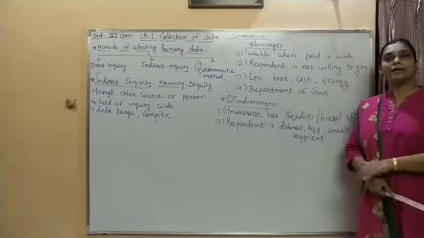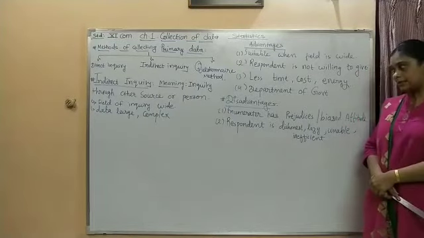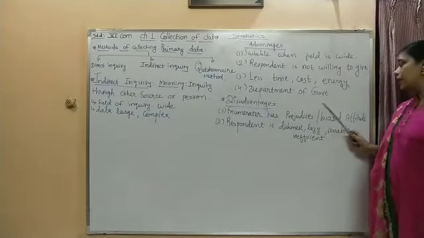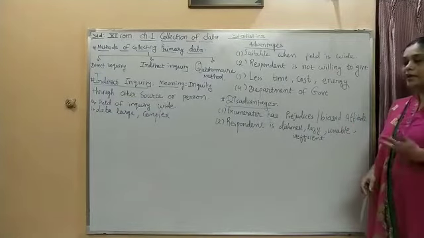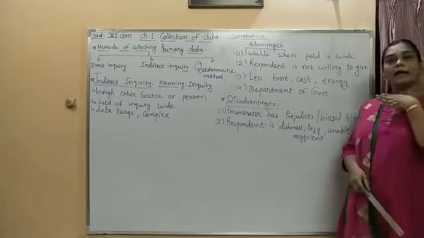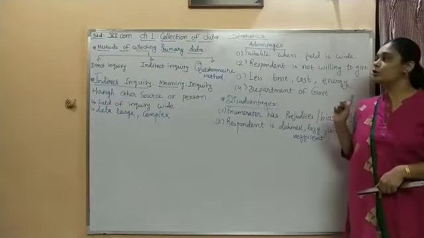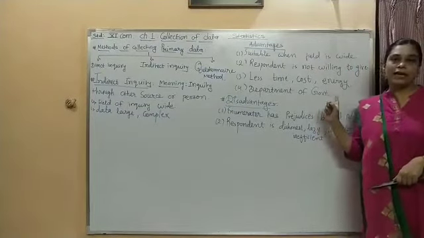And the disadvantages of indirect inquiry are, first, when the enumerator himself has prejudices, a biased attitude. It may happen that the prejudice is there in my mind, I have a biased attitude, I am partial toward someone and I am collecting the data for that purpose only, for my personal purpose. So here there is a disadvantage of having this indirect inquiry.